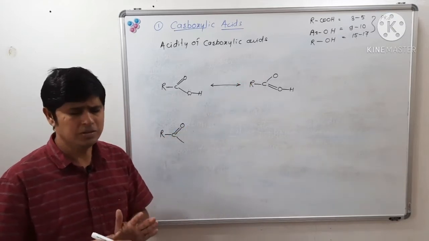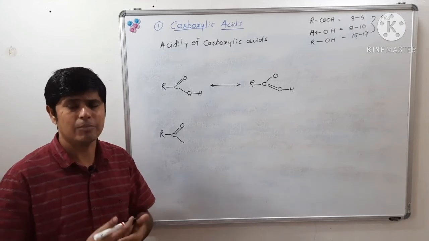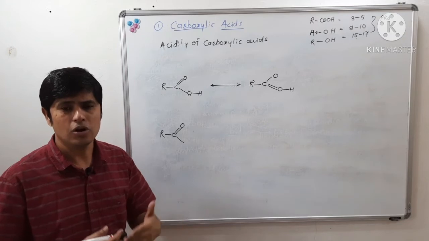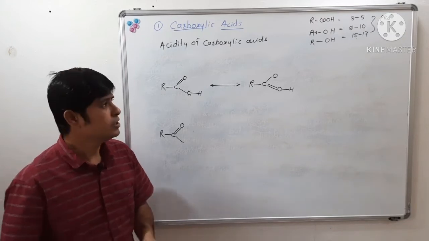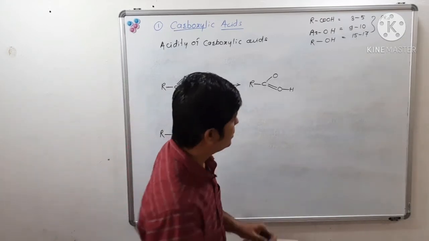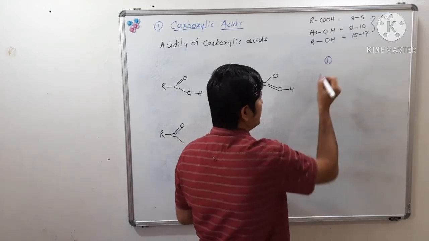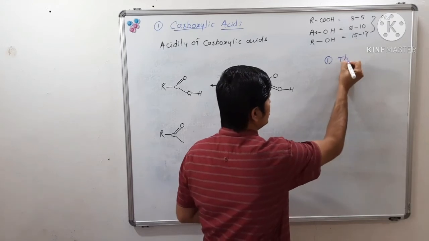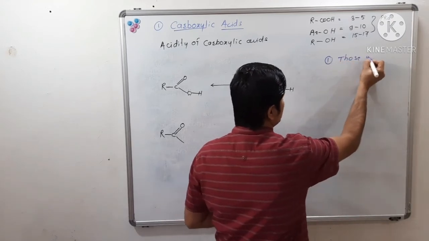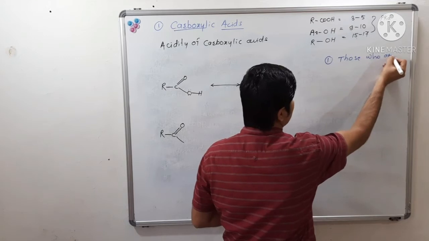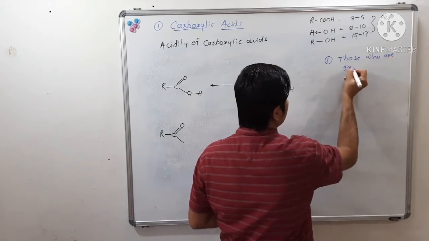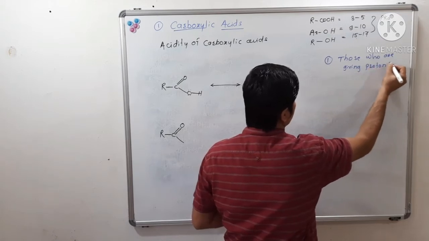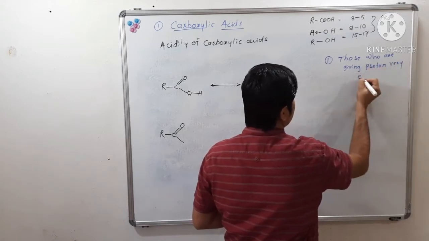So we have to see why carboxylic acids are stronger acids than alcohol or phenol. The first factor I have told you: which compound is an acid? Those that give a proton very easily.